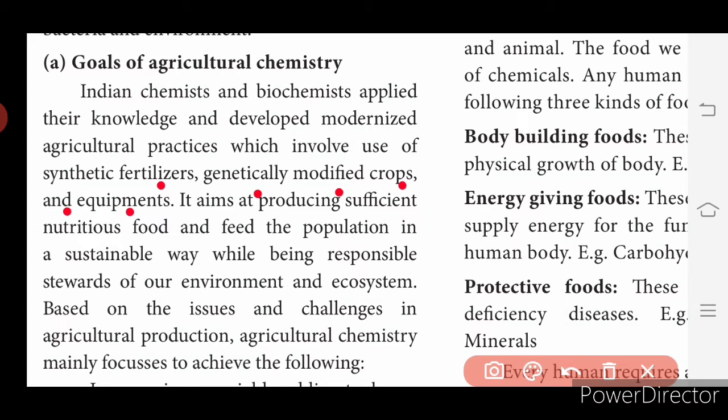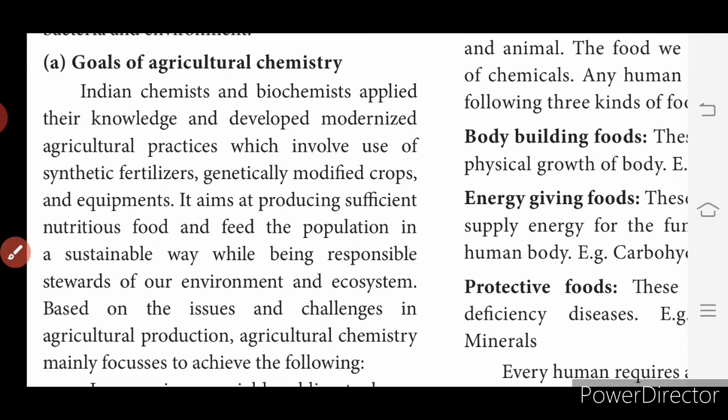This is the goal. It aims at producing sufficient nutrients and food, and feeding the population in a sustainable way while being responsible stewards of our environment and ecosystem.